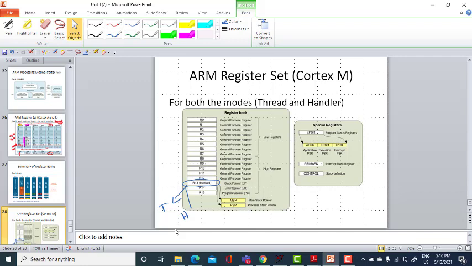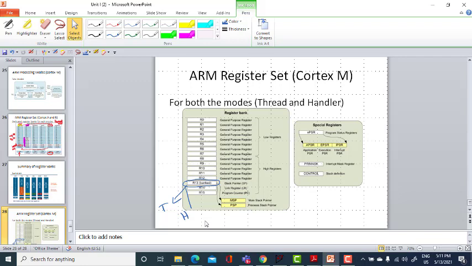The handler stack pointer is probably not needed, but either way, only one of them will be visible. For example, if we are in thread mode, the stack pointer R13 of the thread will be visible, and the handler's will be hidden or banked out. In whichever operating mode we are in, that particular stack pointer will be visible to us.